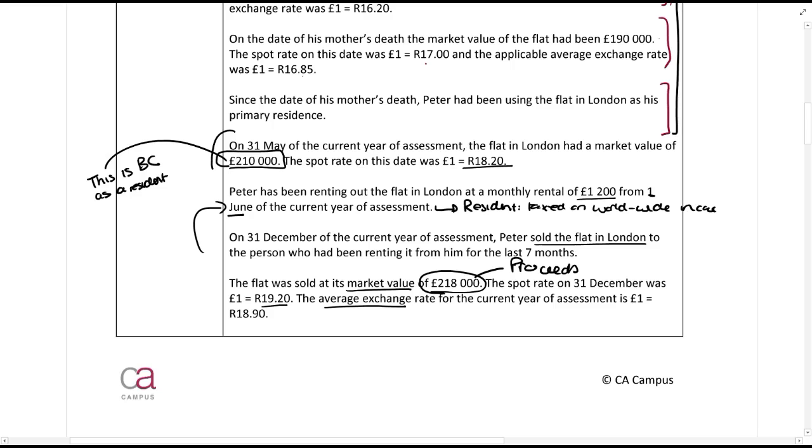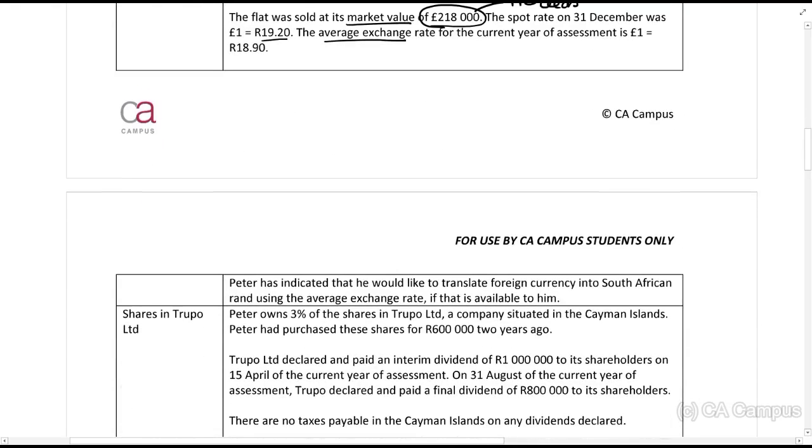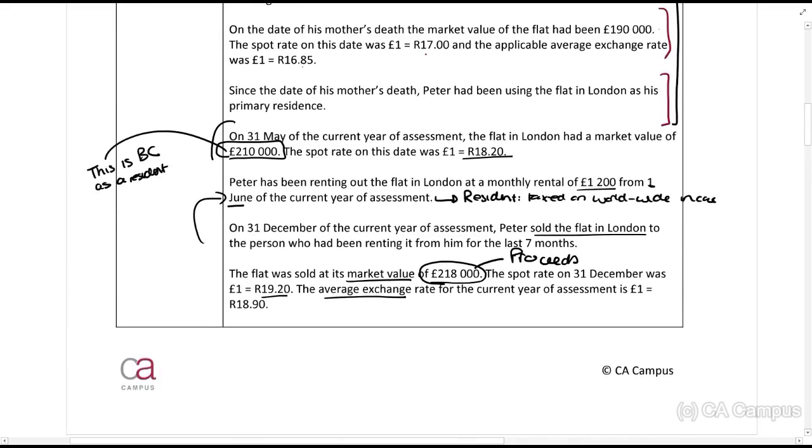Now remember, guys, a natural person can use either the average or the spot rate. Peter has indicated that he would like to translate the foreign currency into South African rand using the average exchange rate if that is available to him. So, remember the following. Section 25D says you can use the average, right?